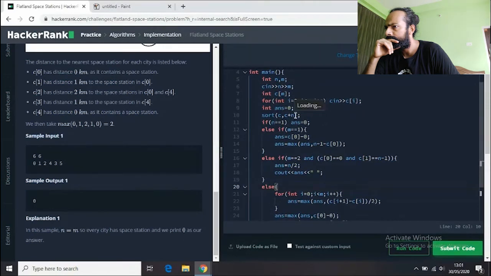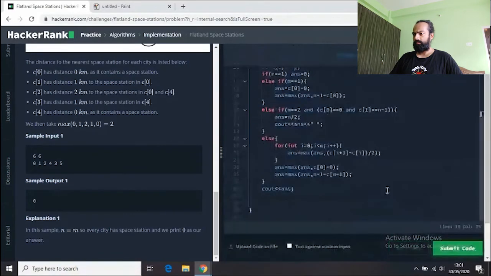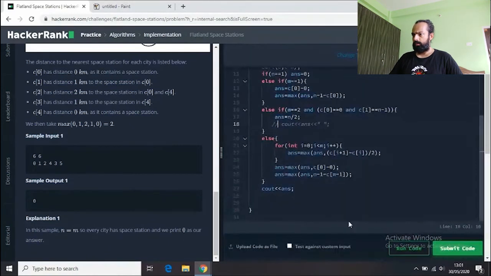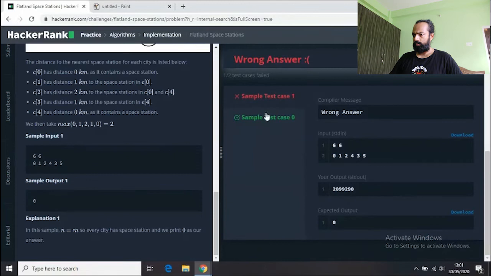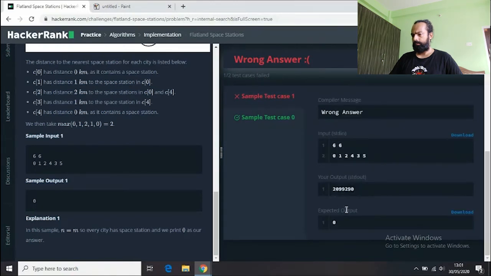If you have analyzed, we have an array of m elements, not n elements. So when we sort this part only, we have garbage values in the rest of the array, the rest of the indices. So now if I do this, I think I should get a correct answer. Okay, still I have a wrong answer. I have two answers since I have printed here also. I will have to comment this line and then run the code. Okay, I have one correct answer and one wrong. If we look at this one, we got the correct answer 2, and in this we are still getting some garbage value.